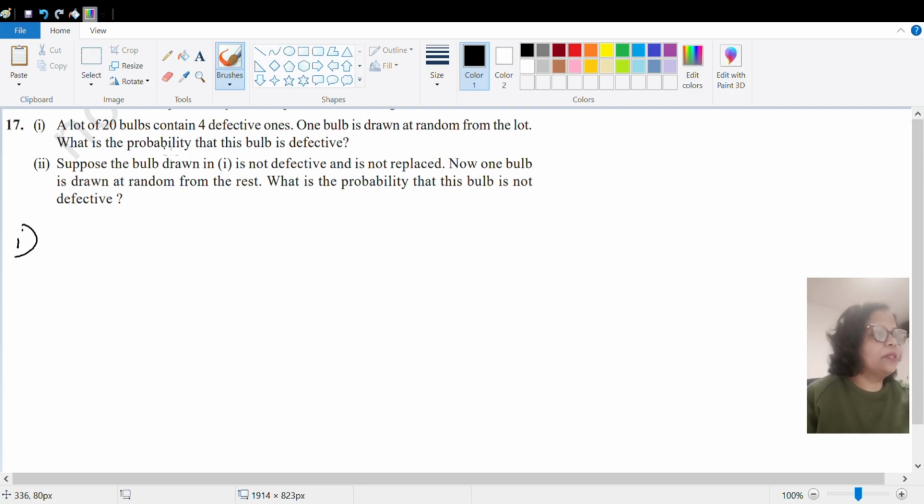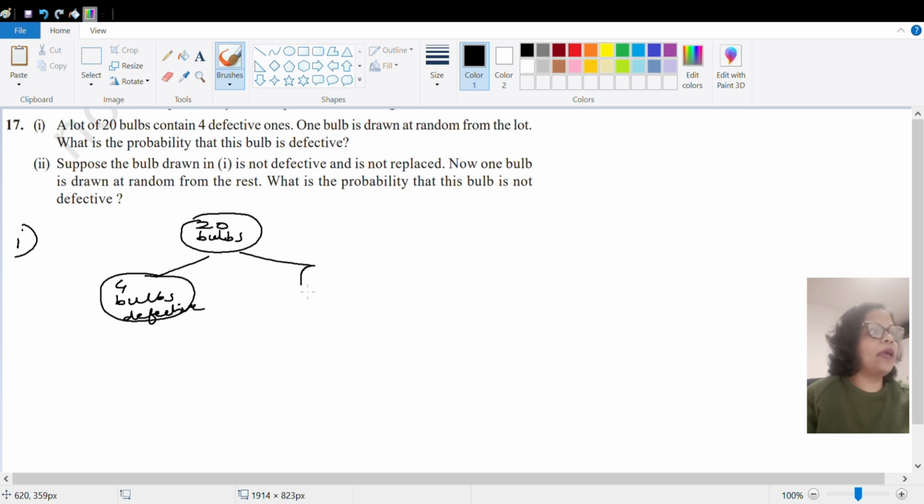There are 20 bulbs. Okay, so the total number of bulbs, we'll just see, there are 20 bulbs, out of which 4 bulbs are defective. So tell me how many bulbs will be okay. 16, na? 16 bulbs. Okay, right? So in that case, which probability do you have to find? You have to find the probability that the bulb is defective.